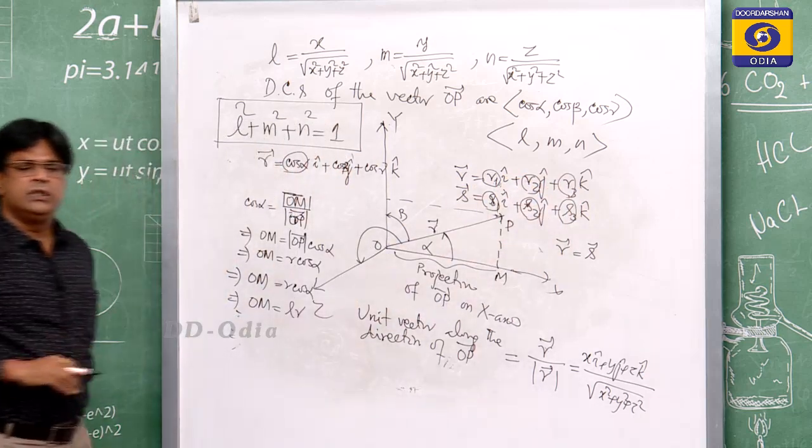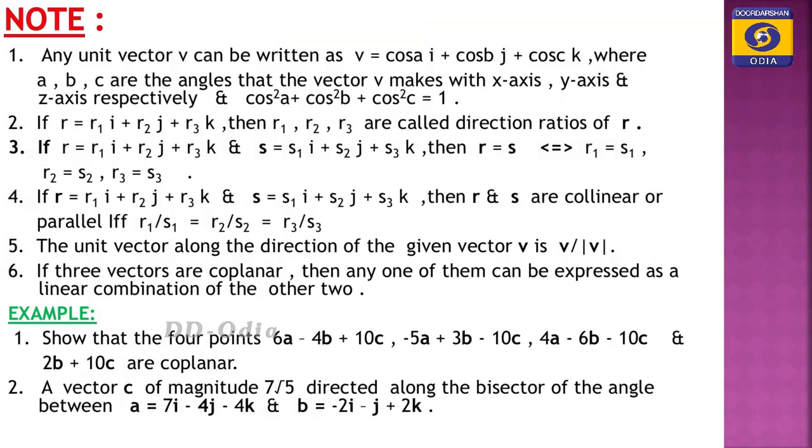So, two vectors are said to be equal if their components are the same. Similarly, if these two vectors are collinear, then their ratios R1 by S1 is equal to R2 by S2 is equal to R3 by S3.